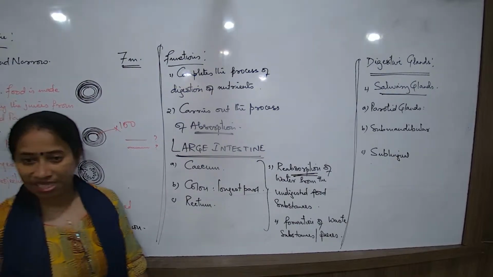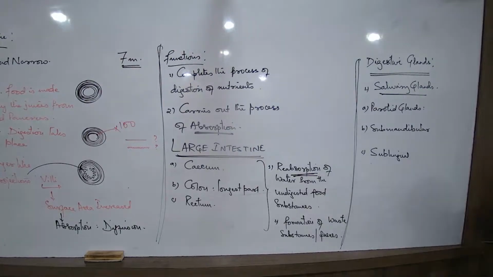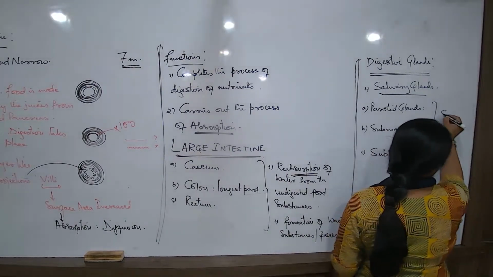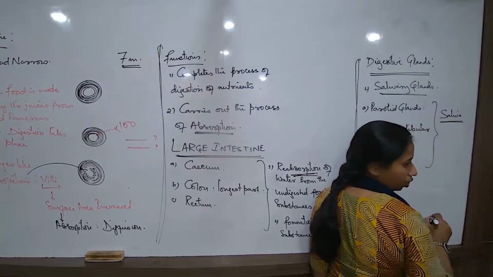So all these glands, 1, 2, 3, check here. All these glands, the parotid and the mandibular and the lingual glands, by way of these tube-like structures, are constantly throwing this watery secretion in the mouth. And what is this watery secretion known as? The watery secretion is known as the saliva.